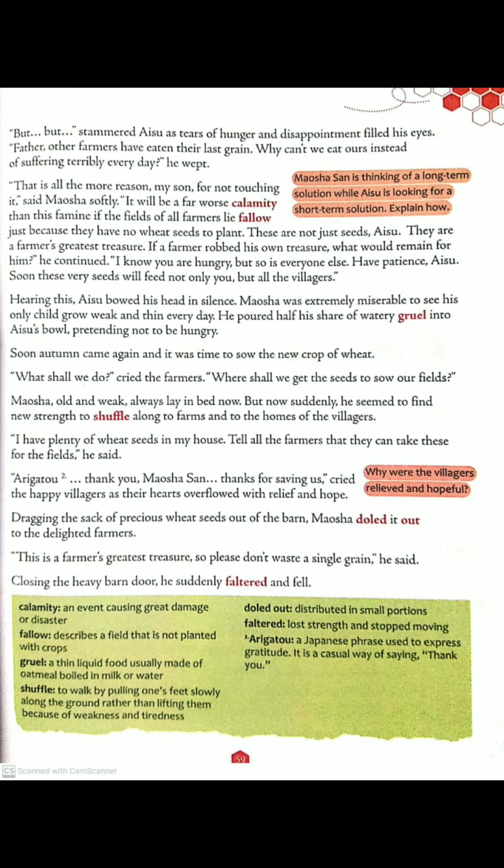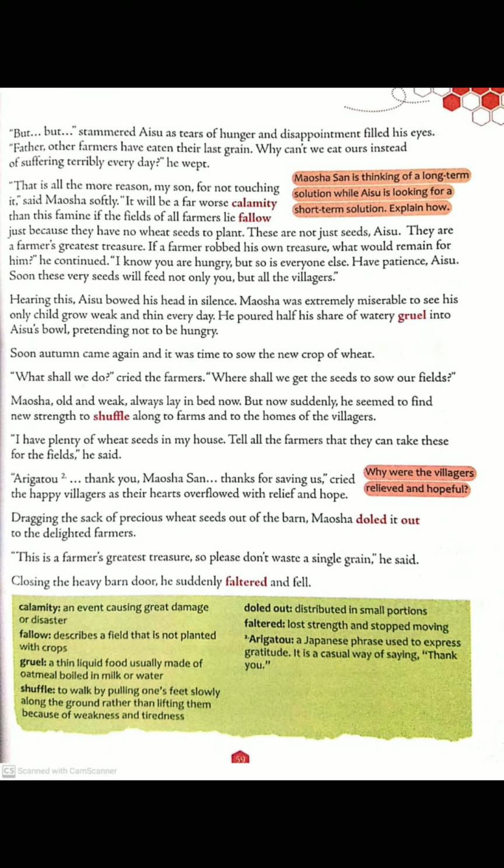"That is all the more reason, my son, for not touching it," said Mausha softly. Now, Mausha softly told his son that that is why we are not touching that finest grain. "It will be a far worse calamity than this famine if the fields of all farmers lie fallow just because they have no wheat seeds to plant." Now he said that this situation is going to become worse.